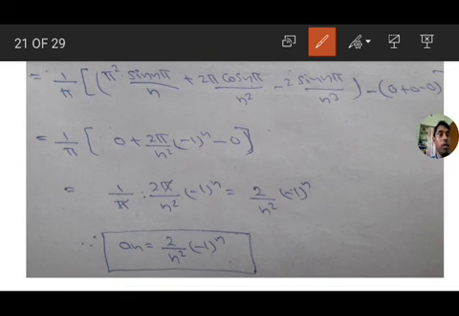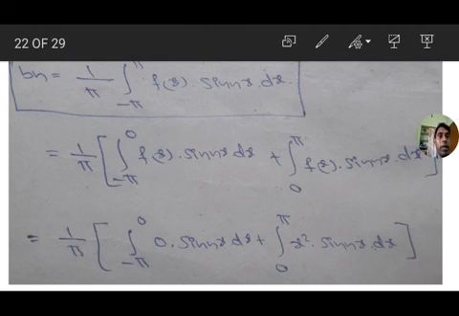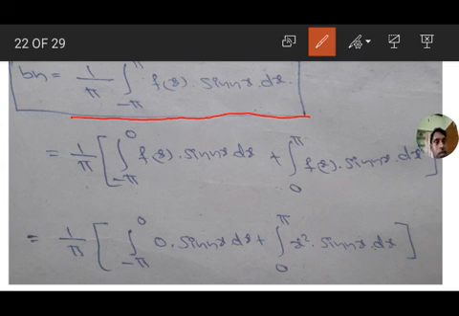Okay, only here in the limits, sin n pi value is 0 and cos n pi value is minus 1 whole to the power of n, and sin 0 value is 0. Next, bn value. bn equal to 1 by pi integration minus pi to pi f of x into sin nx dx.